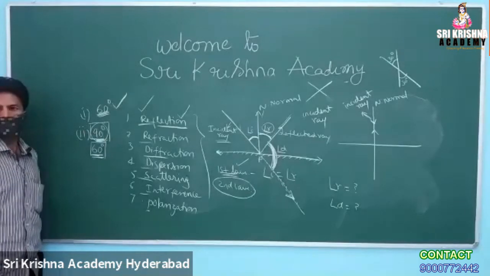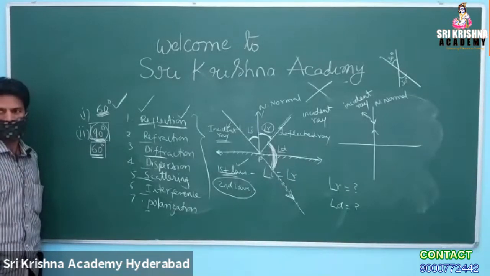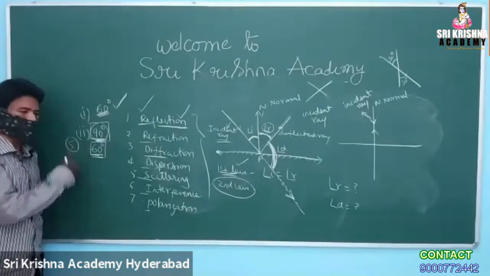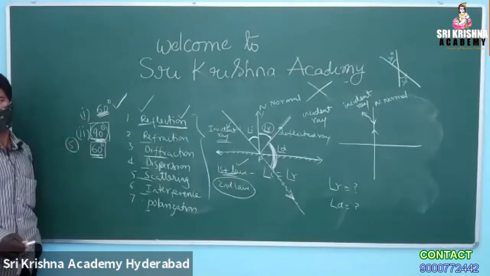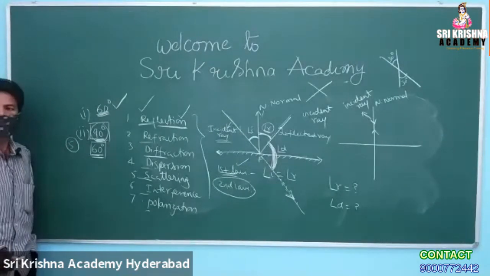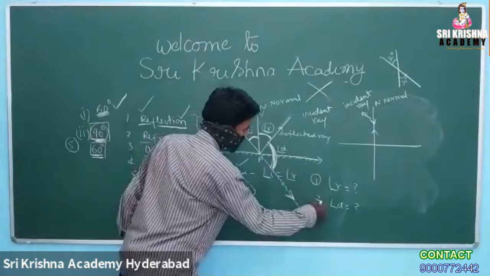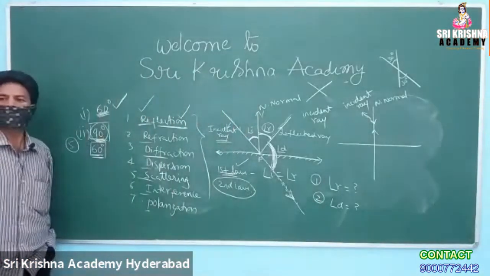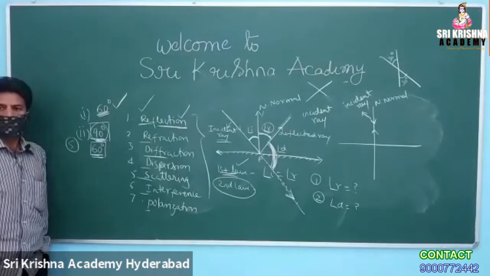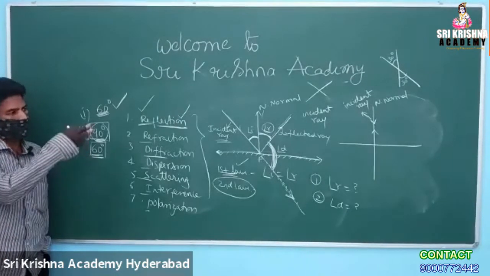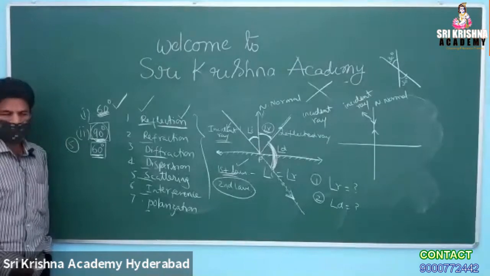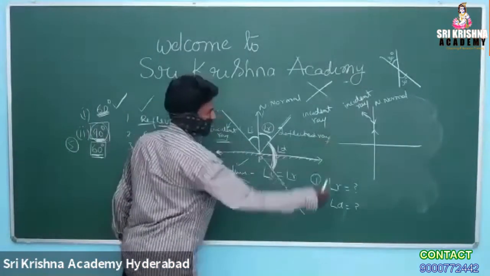Okay. We just started with level 1 problems only. We will keep going to level 5. We just started the small level problems in optics, and we will keep moving to the higher level problems. You keep interacting with me so that I will come to understand what you need. So what is your answer? If you tell the answer, I will come to know whether you are understanding or not. What is angle R here in this question?